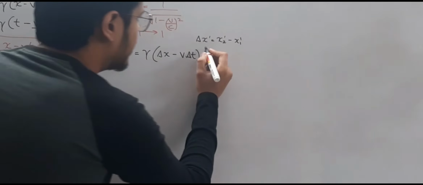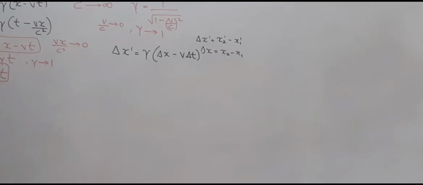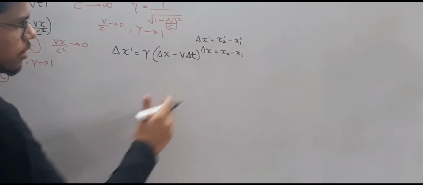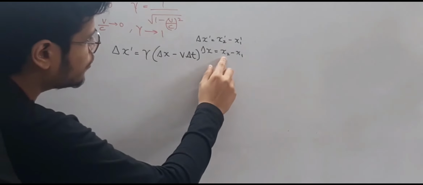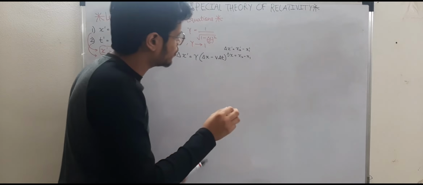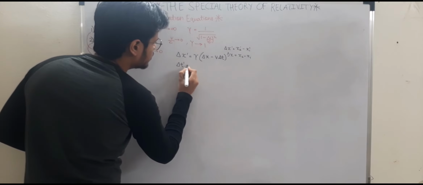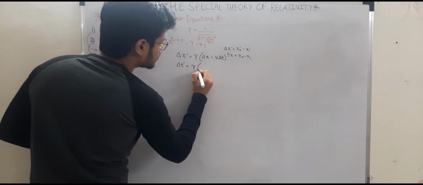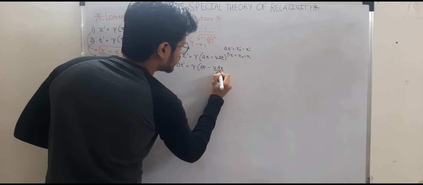And delta x is x2 minus x1, which means the same thing: x2 is the space coordinate of the second event observed from a rest frame, and x1 is the space coordinate of the first event observed from a rest frame, and delta t is the time interval. Similarly, I can write delta t dash equal to gamma times delta t minus v times delta x upon c square.